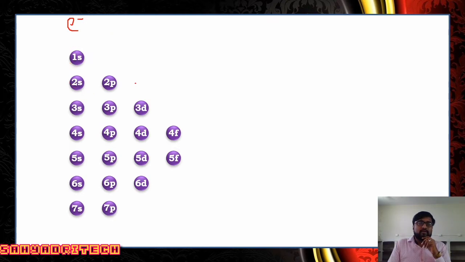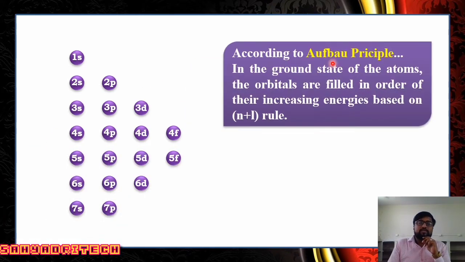When an electron enters an atom, its distribution is governed by a certain set of rules. Basically, the first rule is the Aufbau principle. When you think of distribution of electrons, remember that the distribution of electrons is governed by a certain set of rules or principles. One among them is the Aufbau principle.